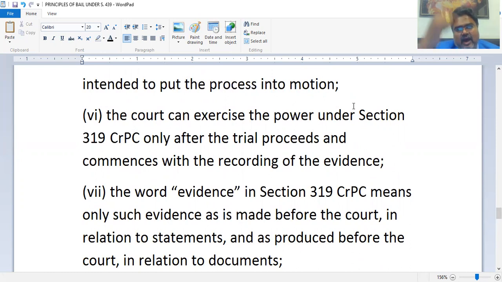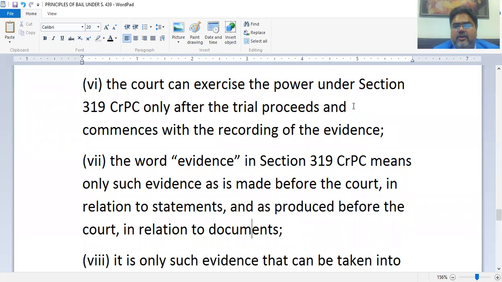So the answer is clear. Our question is answered. All the materials that were collected during investigation will not be included in the definition of evidence here. Here, evidence means only those depositions or documents brought before the court when the trial has begun. So evidence made before the court in relation to statements and the documents, obviously. So only those evidences will be considered to be evidences under 319 that are made before the court.